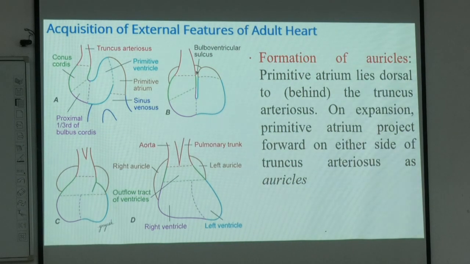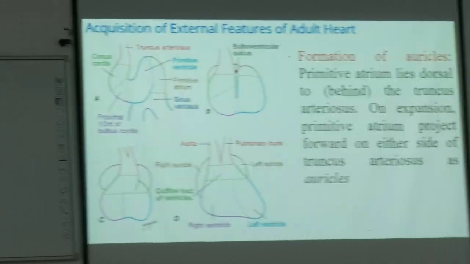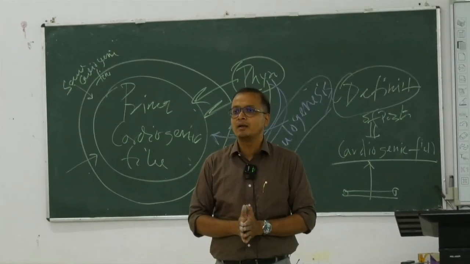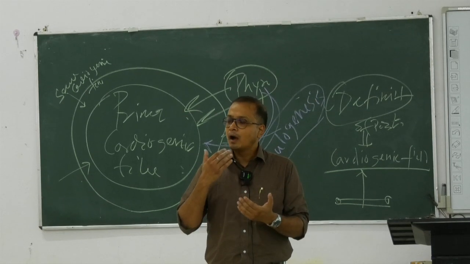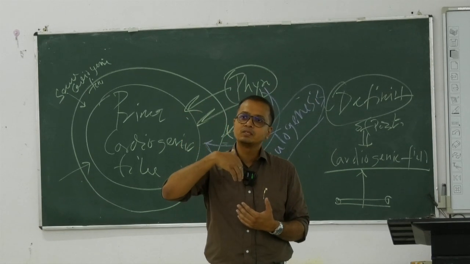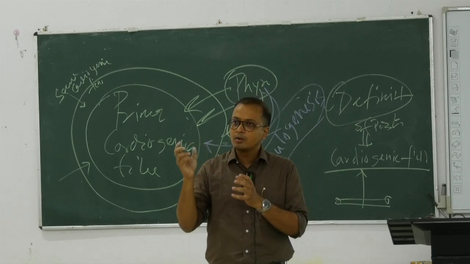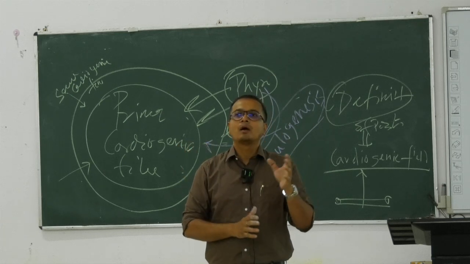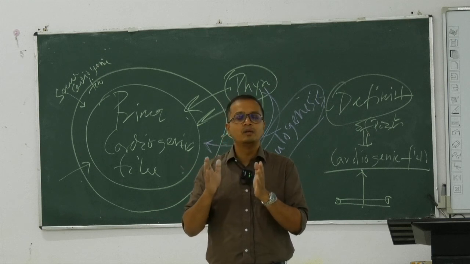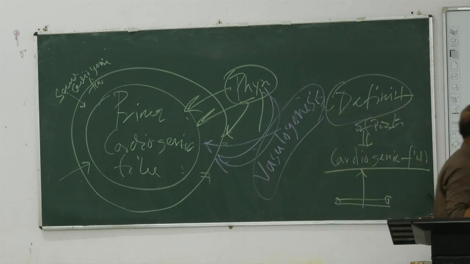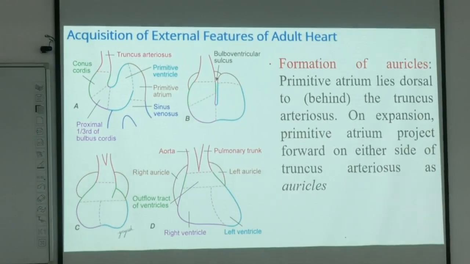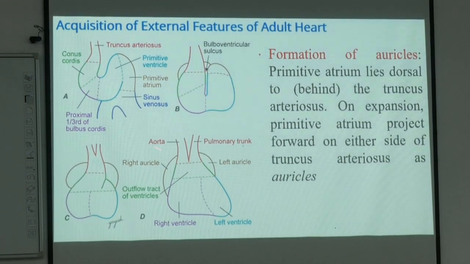Now we have a common ventricle chamber. That means the right ventricle and the left ventricle are yet to be divided. The right atrium and left atrium are yet to be divided, and the outflow tract coming from the ventricles, meaning the pulmonary artery and the aorta, is yet to be divided. So everything is a common single chamber ventricle, a common single chamber atrium with auricles, and a common single trunk, which we call the pulmonary trunk.